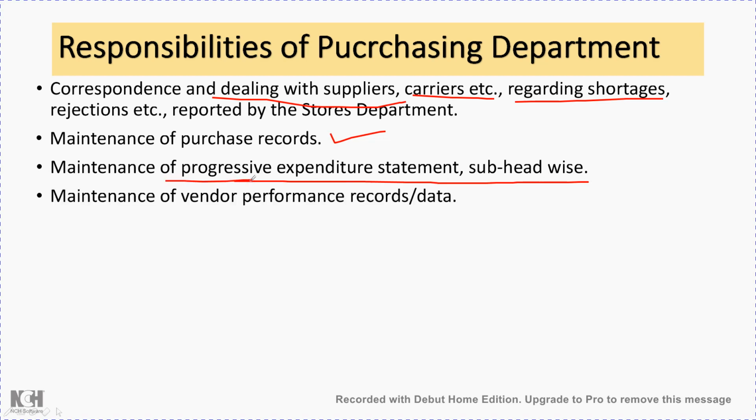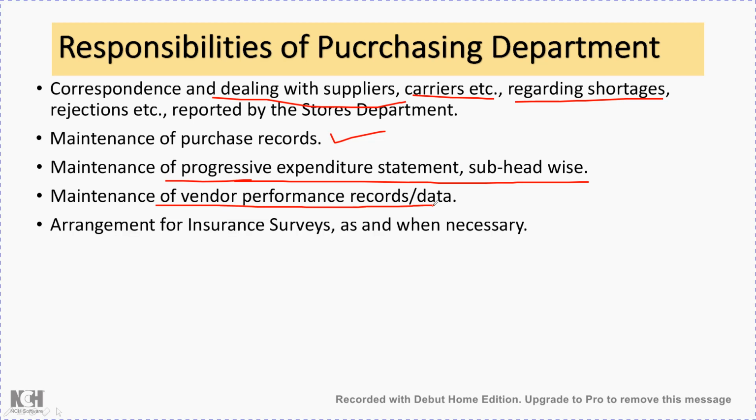Okay. Then there will be maintenance of vendor performance record and data. Whoever the vendor is, whatever equipment he has been supplying, whether he is supplying promptly, whether he is providing any services demanded, all those things should also be recorded. So it is a vendor performance record.